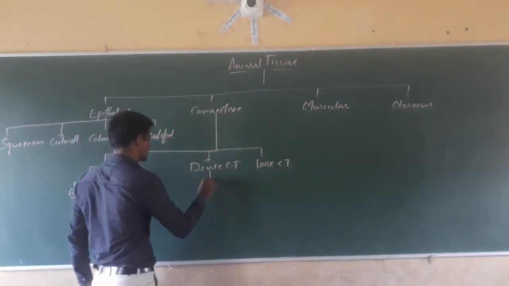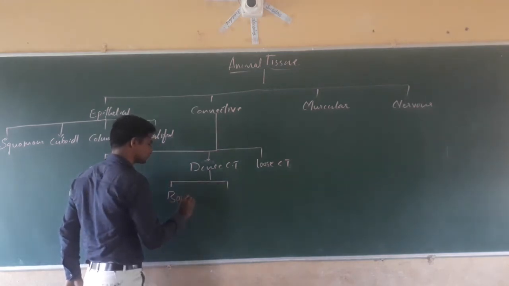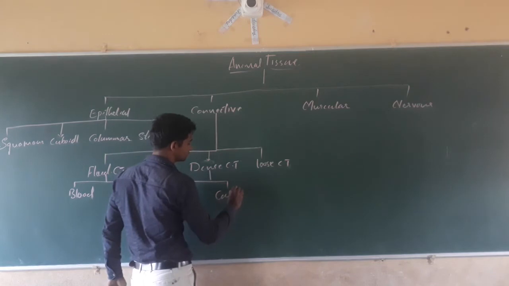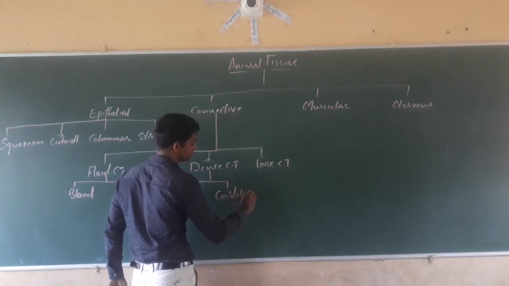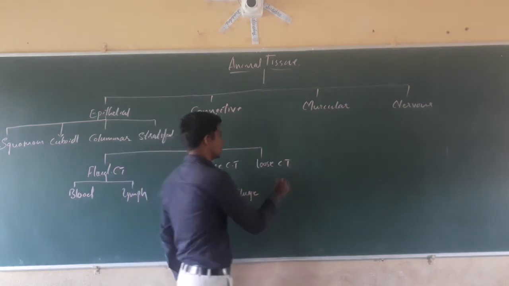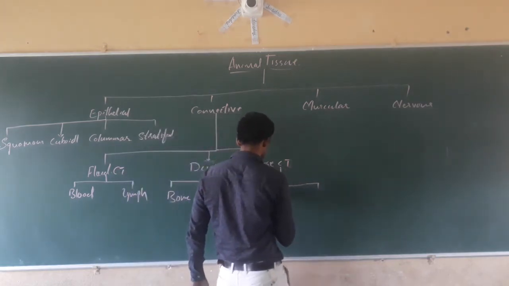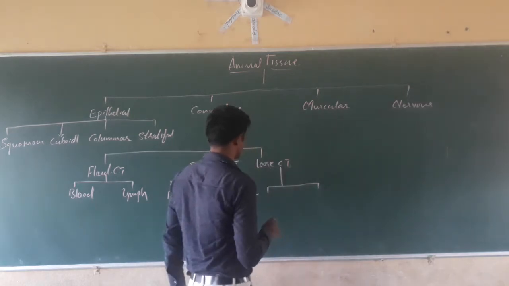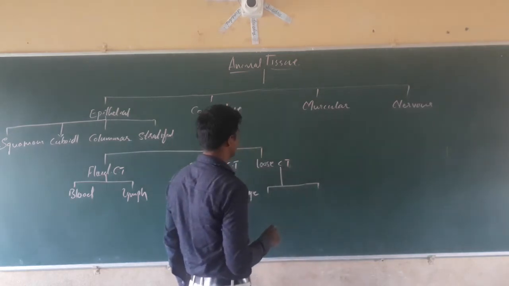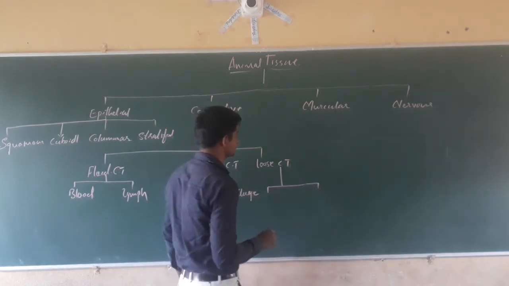Dense connective tissue has two types, that is bone and cartilage. Loose connective tissue also has four types.